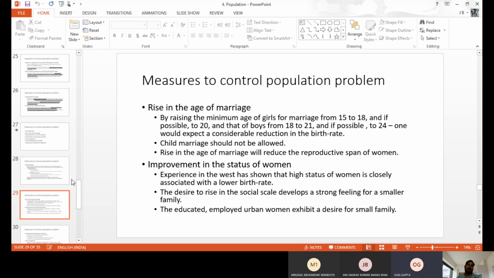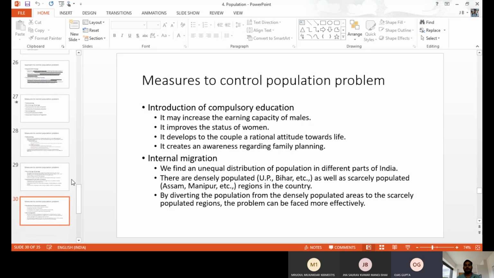So we have to give importance to the status of women, like through self-help groups and other ways, to develop the status of women. It helps to control the birth rate. This is also one of the measures to control the population problem.